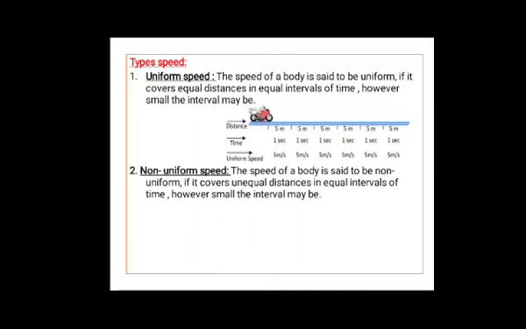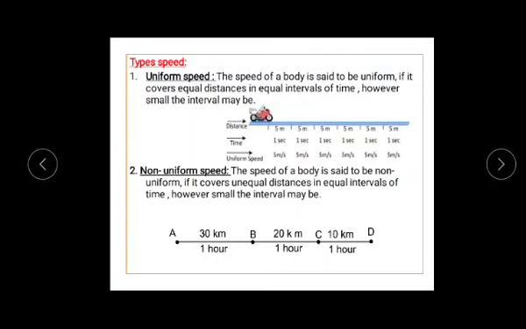Now non-uniform speed means what? The speed of a body is said to be non-uniform if it covers unequal distances in equal intervals of time. Unequal distances means what? See in the diagram, if a vehicle is moving from A to B, the distance covered is 30 km and it is taking 1 hour.